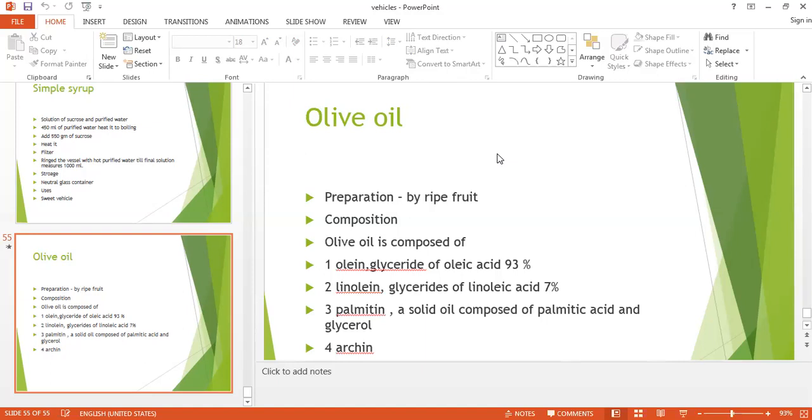Sesame oil also we know, til ka tel. It is again obtained by crushing of seeds, and then it is refined. It is again useful for the preparation of liniment, and this sesame oil is good for the hair, and it is also an edible oil. So these are certain oils that are fixed oils. Tomorrow we will take Vaseline, starch, and soap.